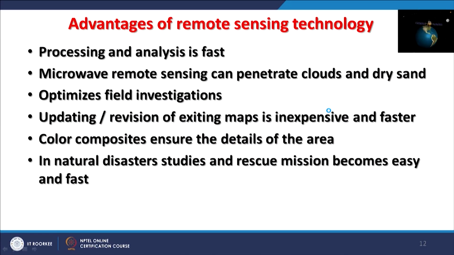And then the other advantage with remote sensing is in natural disaster studies and rescue missions. Remote sensing based rescue missions can become easy and fast, and this has become a normal practice, and extensively it is being used.